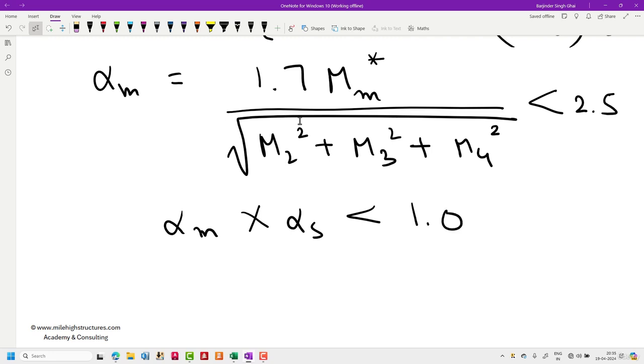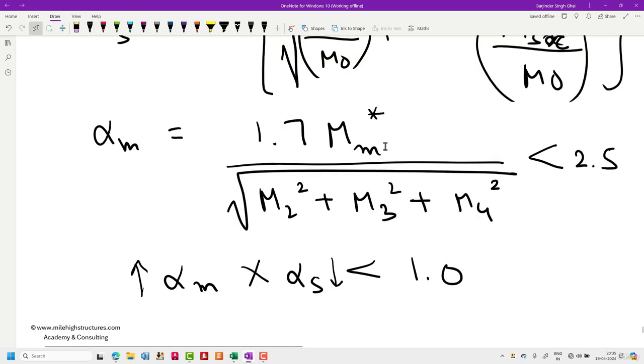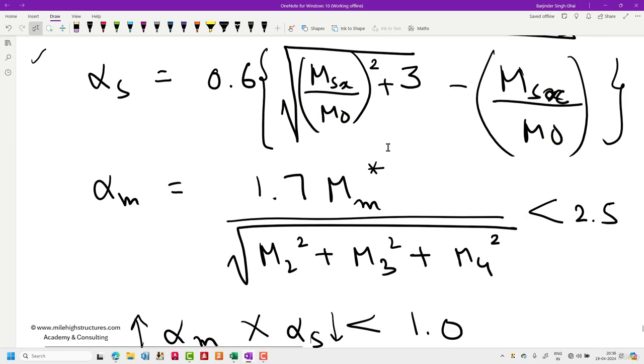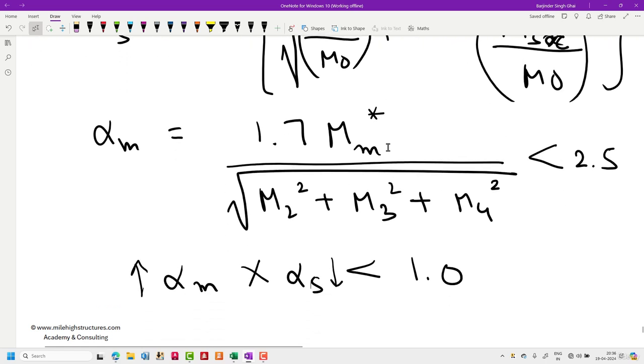So in the majority of cases, alpha M is a high value and alpha S is a value in decimals. Alpha S basically determines the slenderness behavior, or whether the section itself is slender or not. For a slender section, alpha S is very low, but if the section is stocky, bulky or big in size, alpha S is high.